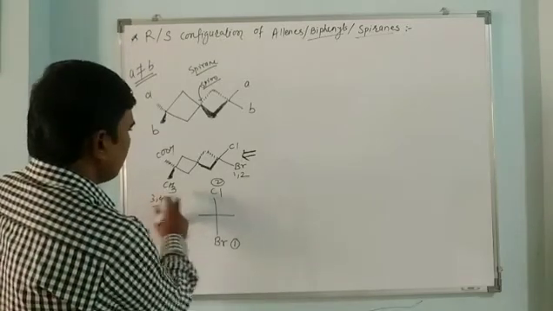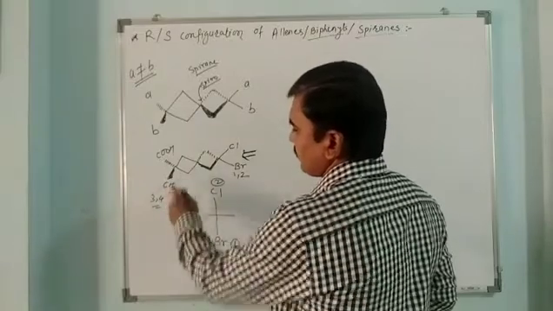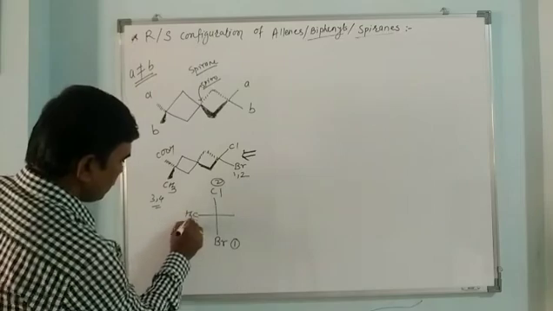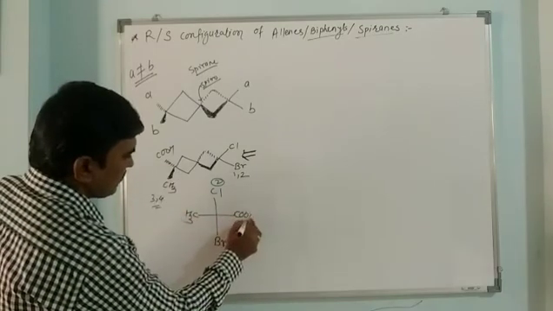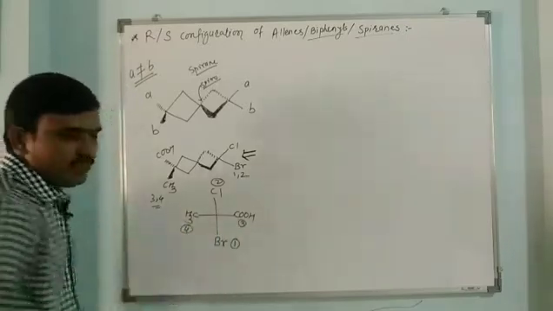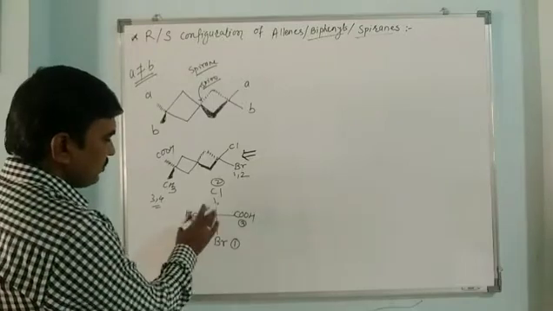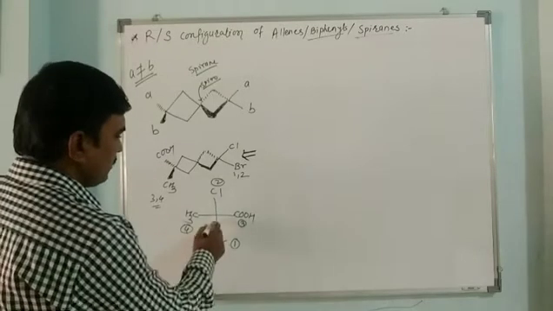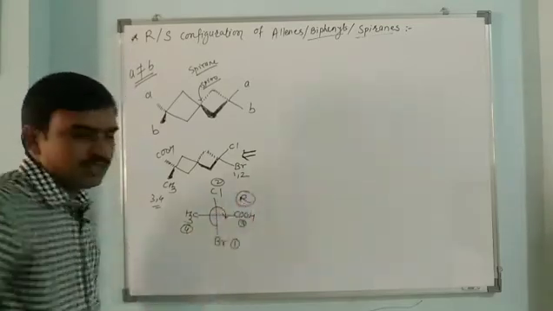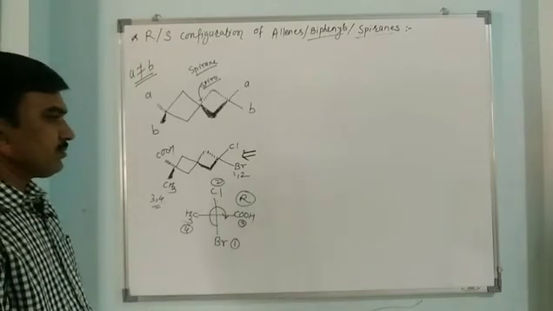Now we are observing from this side. When we are observing from this side, this is a front group, so we have to place it on the left side. Here there is a CH3 and here there is a COOH. COOH will take third position and CH3 will take fourth priority. Now ignore the fourth one and see the sequence of 1, 2, 3. Configuration is R. So here the configuration we get is R.